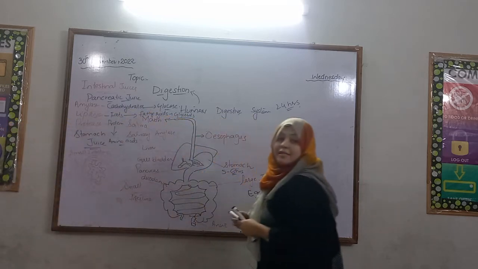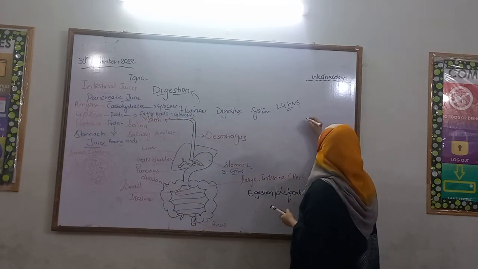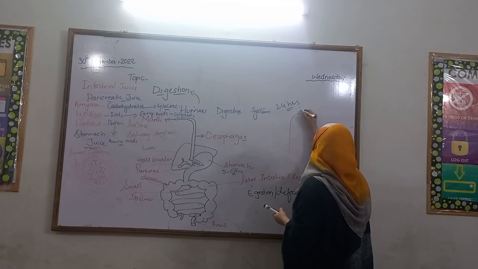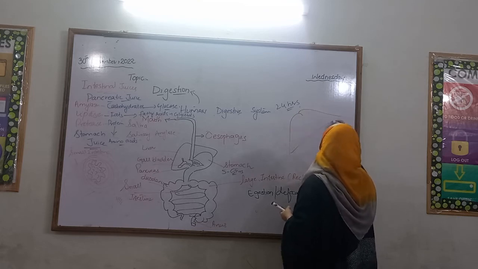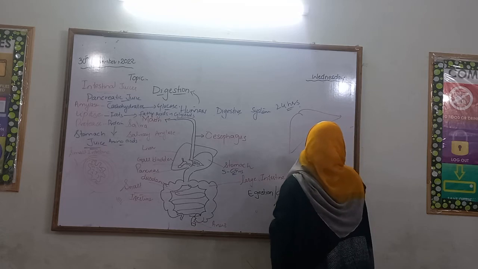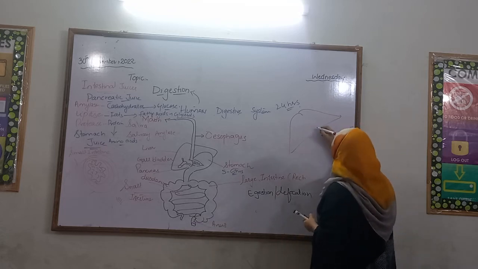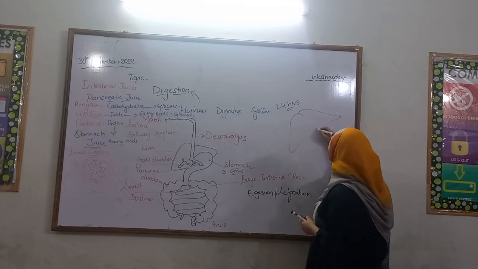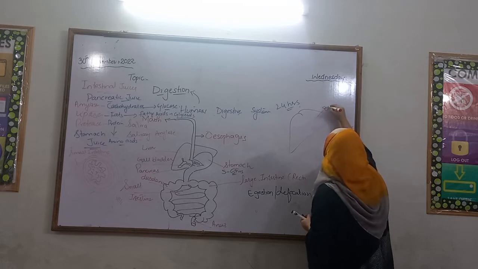Liver and pancreas secrete some special juices that are very important for the digestion of food. The liver secretes a juice called bile.